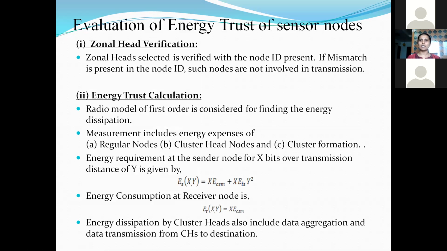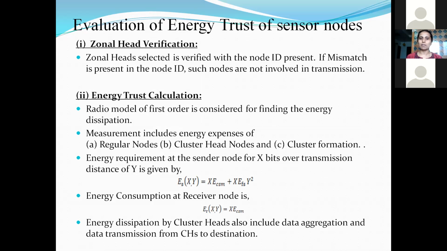Next, evaluation of the energy trust of the sensor node. For this to happen, we have zonal head verification. Out of the heads selected, as I've told, based on the node IDs, we are going to verify whether it is a trustworthy head. Next, energy trust calculations. For the energy trust calculation, we have regular nodes, cluster head nodes, and cluster formations. We have various equations that are considered here.